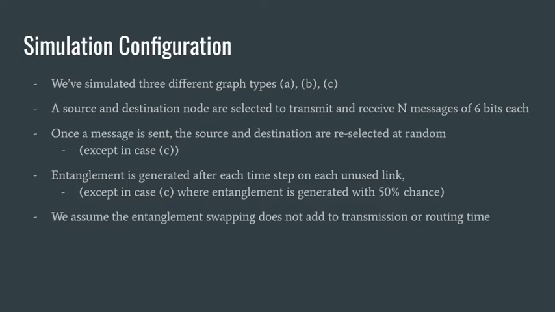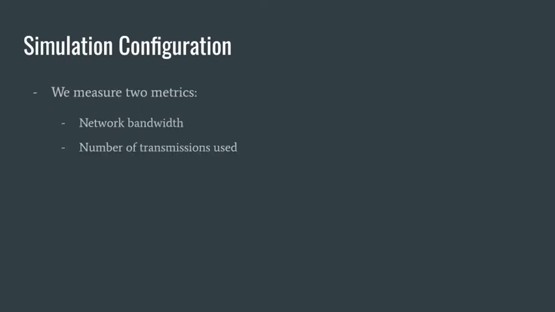Except in case C, we don't do this. Entanglement is generated after each time step on each unused link, except in case C, where the entanglement is generated with just 50% chance on each link. And we assume that entanglement swapping does not add to transmission or routing time. We measure 2 metrics with this simulation. We measure the network bandwidth, and we measure the number of transmissions it takes to send all n messages.